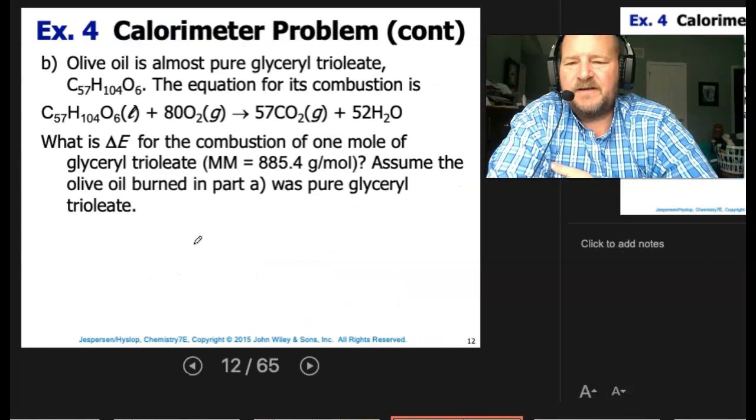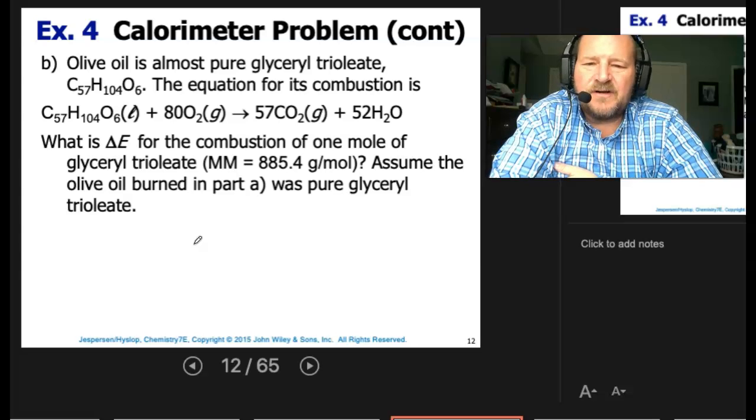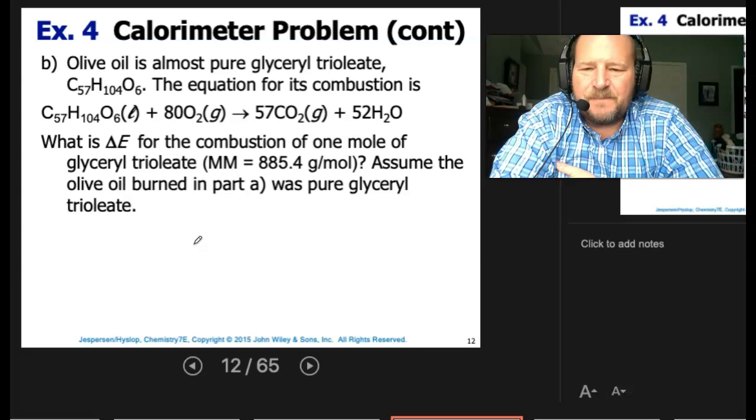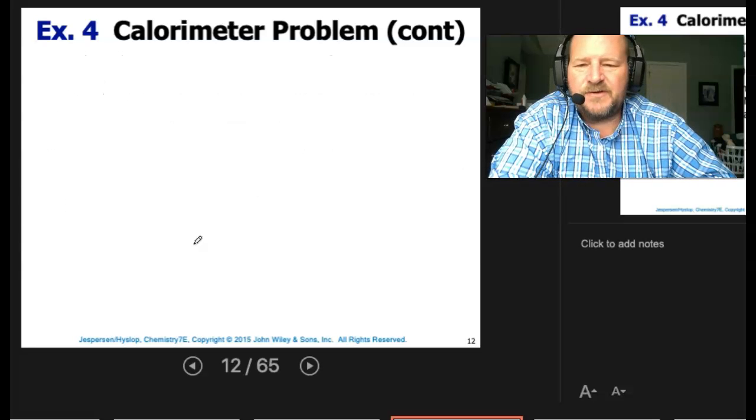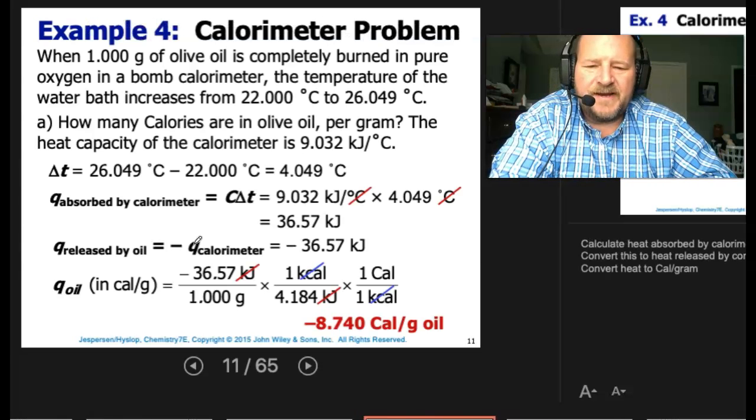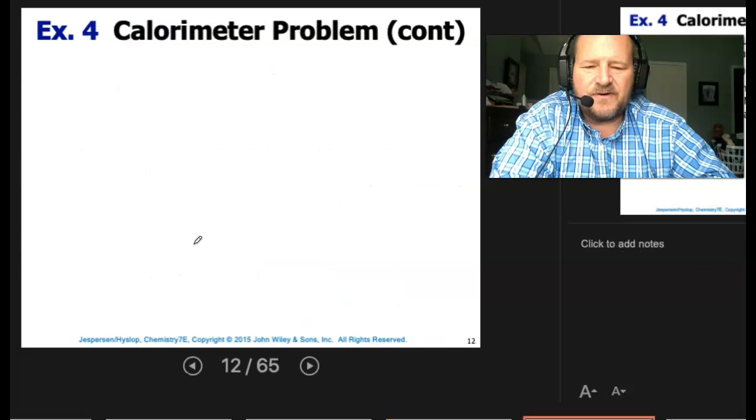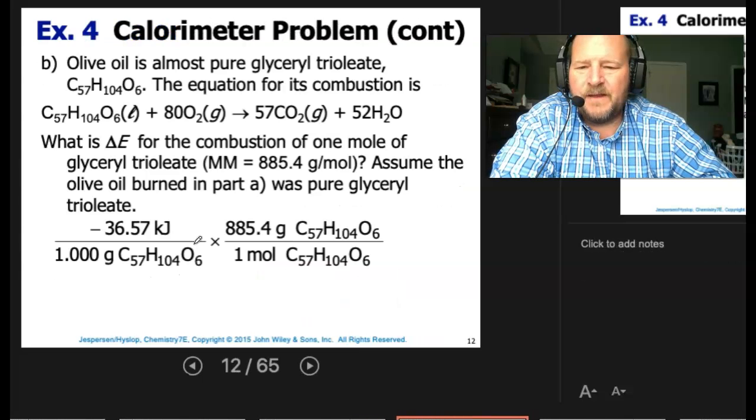Now, for B, olive oil is almost pure glycerol trioleate. The equation for its combustion is as follows. What is delta E for the combustion of 1 mole of that glycerol trioleate? Assume that the olive oil burned in part A was pure glycerol trioleate. Okay, so in other words, we want to use the negative 8.740 calories per gram of oil.